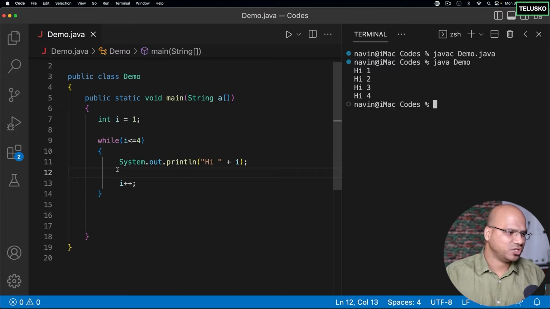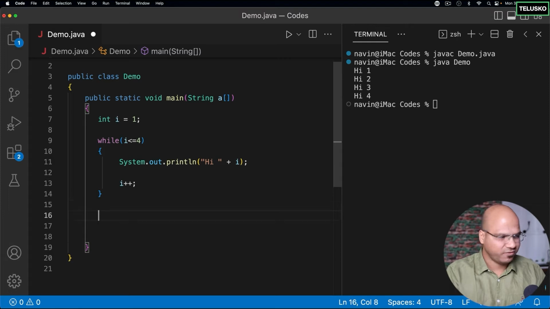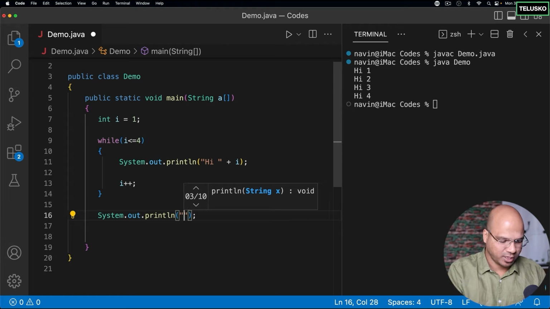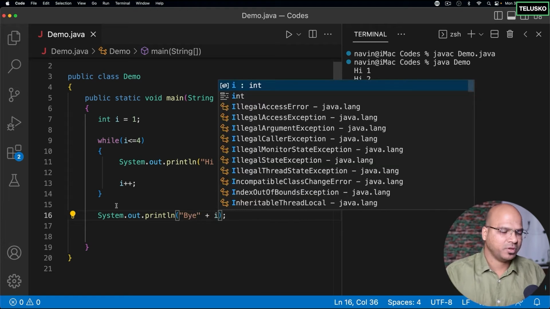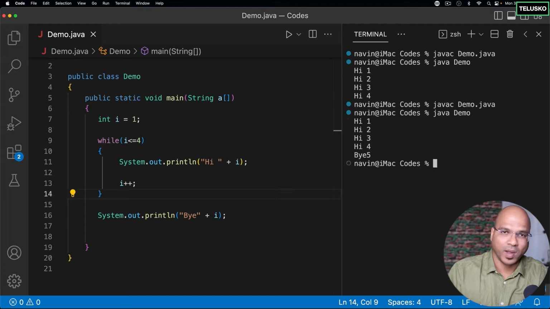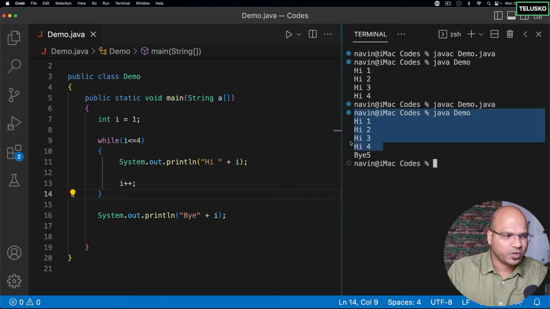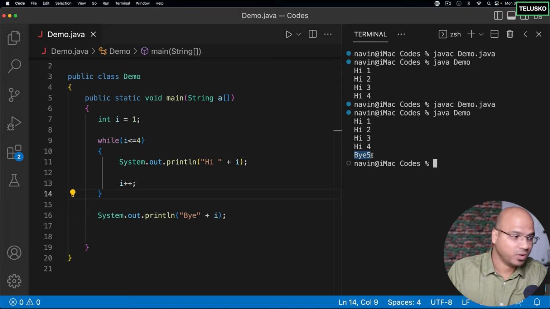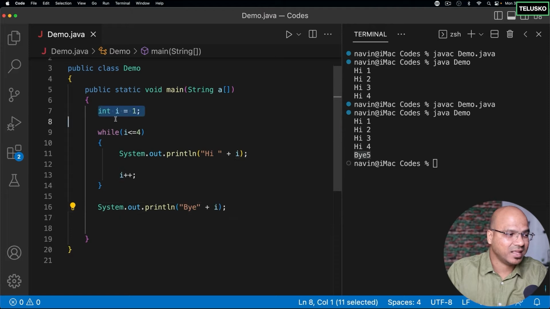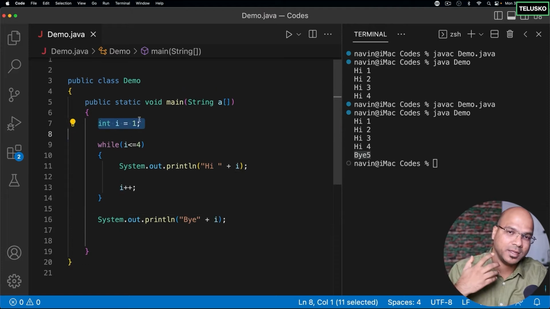Now with this, I have a question for everyone here. What if at the end I'm just saying System.out, and I'm saying bye, and with this bye, I'm printing the value of i? What do you think the output of i will be? Okay, try to guess it. I'm just running this code to show you the output. Compile, run. You can see we got all the values here, but with bye, you got 5. You know why? It's because we got false here when the value of i is 5. And that's why you got the value here. Since i is declared outside the loop, the value will be maintained.